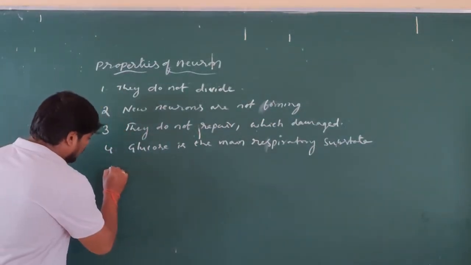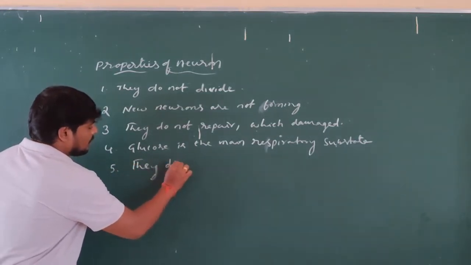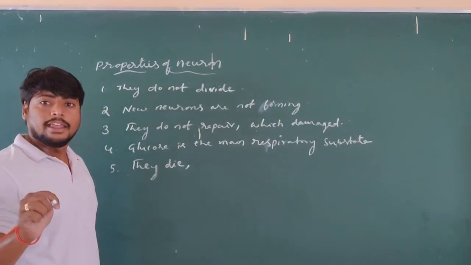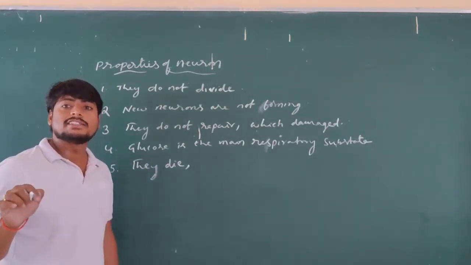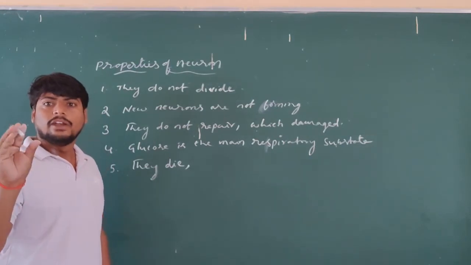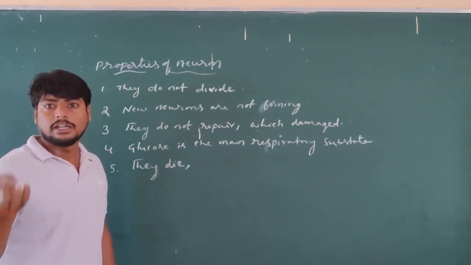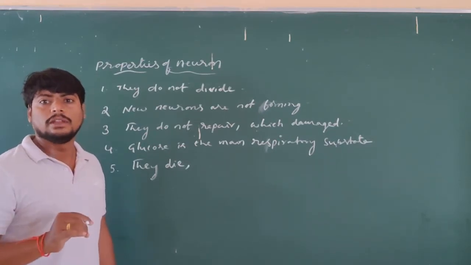And another important property, they die if oxygen supply stops for 5 minutes. If they do not obtain oxygen for 5 minutes continually, that leads to death of the nerve cell.